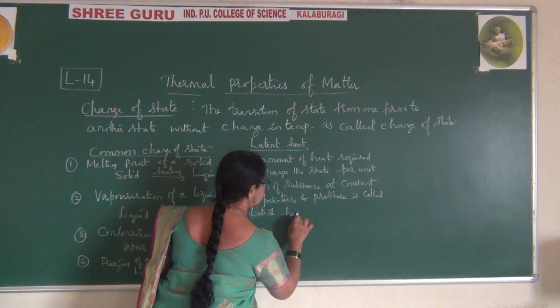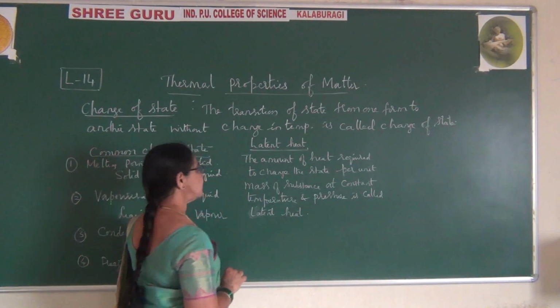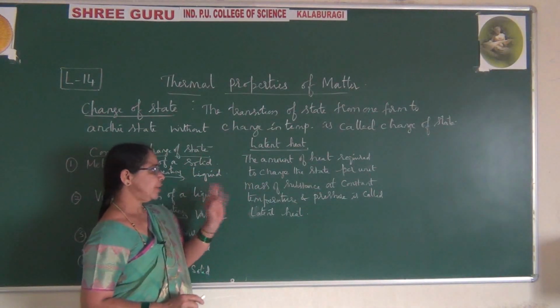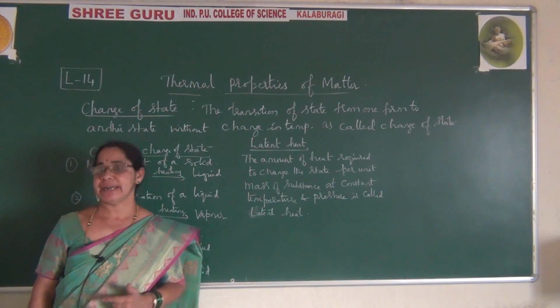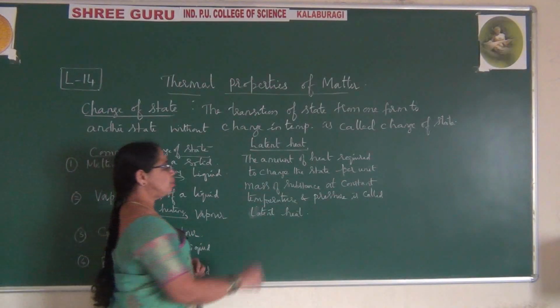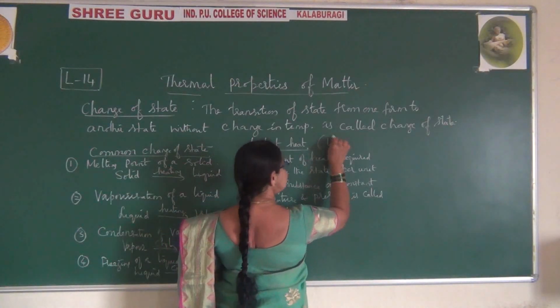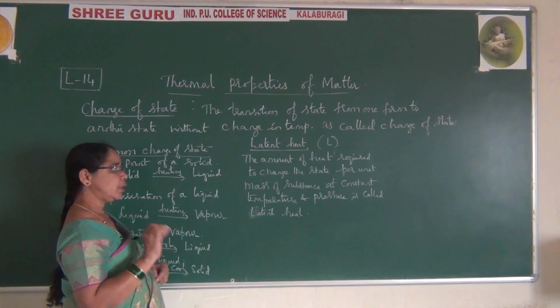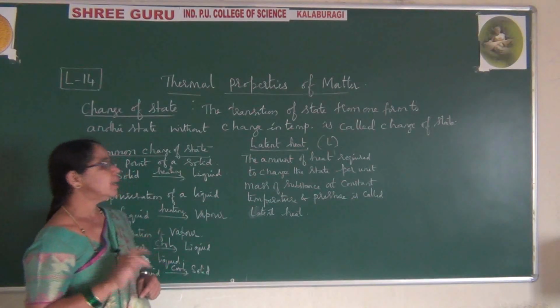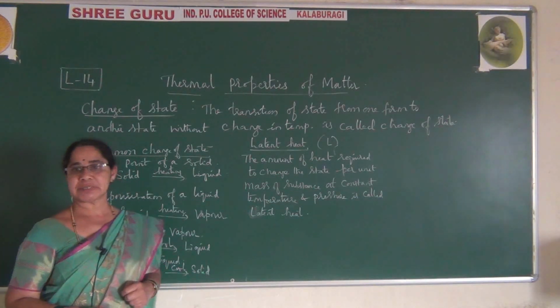Latent heat. So please observe the amount of heat. You can expect one question here, a definition: define latent heat. The symbol for latent heat is represented by L. So the amount of heat required to change the state per unit mass of the substance at